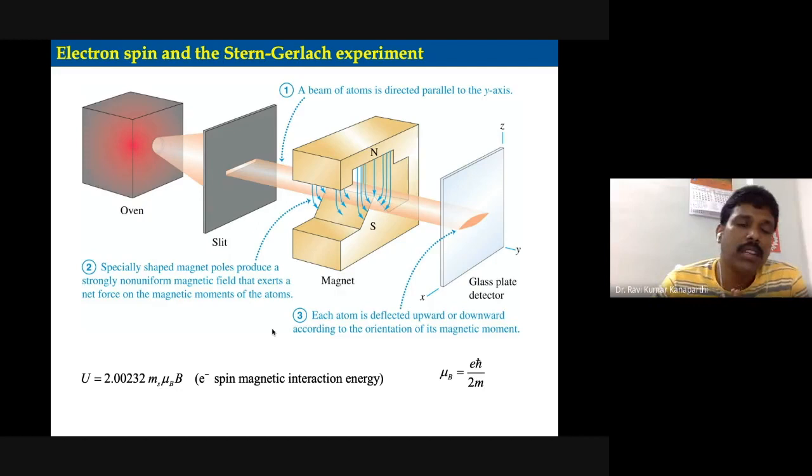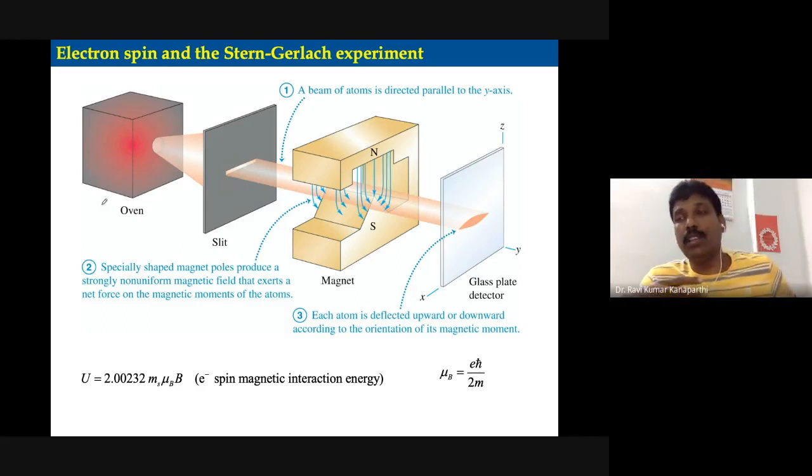As you can see here, a beam of atoms is passed through a slit and then through a magnetic field, and at the back you have a detection system. Thermally you can just evaporate the atoms. This experiment was performed with silver atoms. If you recall the electronic configuration of silver, the atomic number is 47, and the penetrating electron enters the s orbital. That means there is no angular momentum.